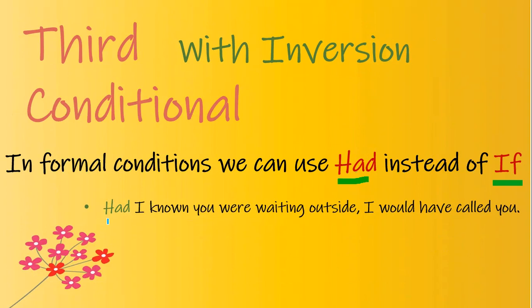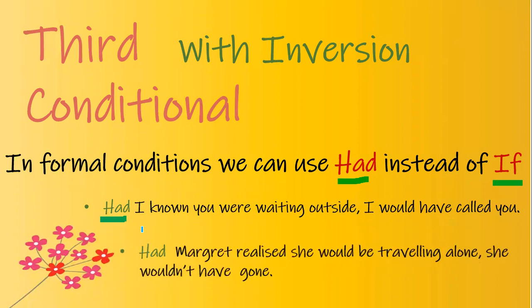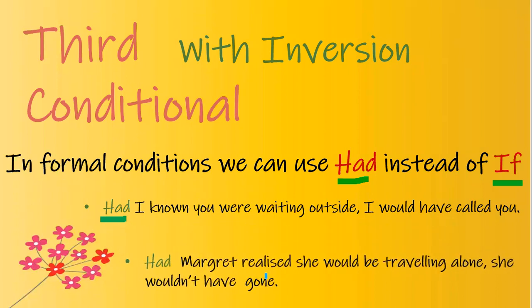You can see that I have put had in place of if, but this is not a question. This is an inversion of the structure which is used in formal conditions. Let's look at another example. Had Margaret realized she would be traveling alone, she wouldn't have gone. So this is a smarter way to say third conditional.